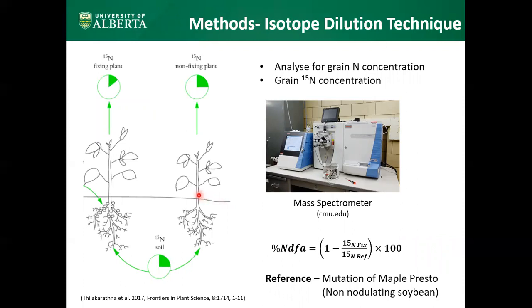What is the isotope dilution technique? The theory behind this technique is that both the fixing plant and the non-fixing plant have access to 15N in the soil. But since the fixing plant has access to atmospheric nitrogen, this 15N gets diluted. By using this technique, grain nitrogen concentration and grain 15N concentration will be analyzed. Percentage of nitrogen derived from atmosphere will be measured using this formula, and in here a non-nodulating maple presto will be used as a reference.